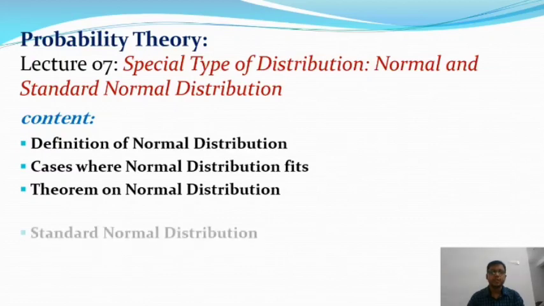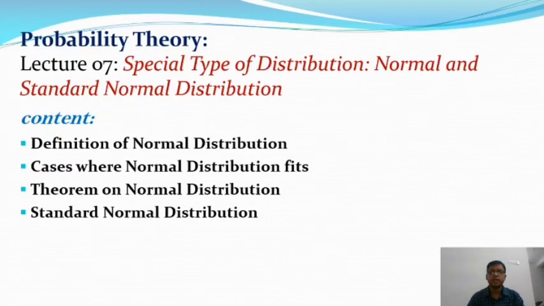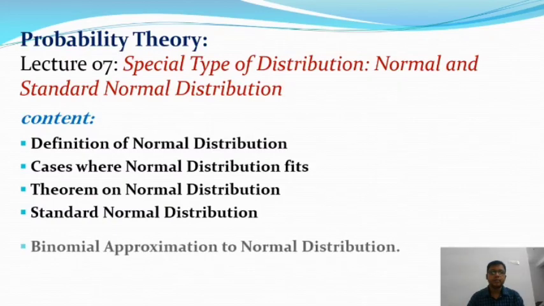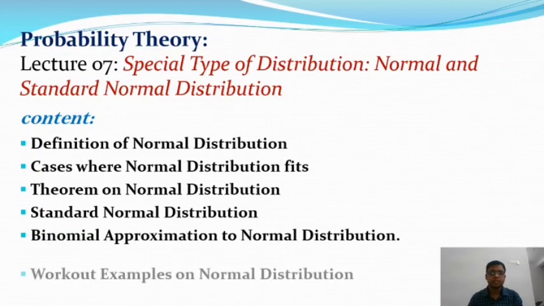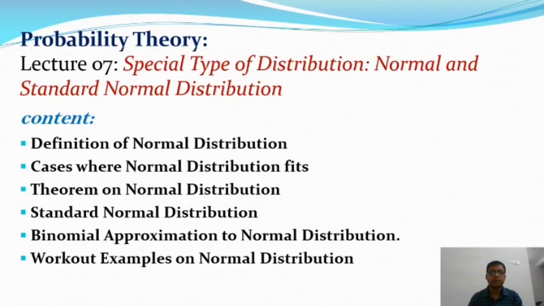Then we will discuss the standard normal distribution, which is also a continuous distribution and is obtained from the normal distribution. After that we will talk about the binomial approximation to the normal distribution, and then some worked examples on normal and standard normal distributions.